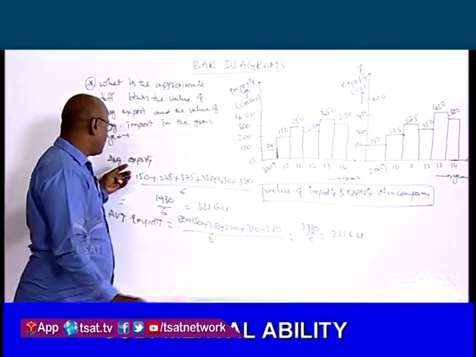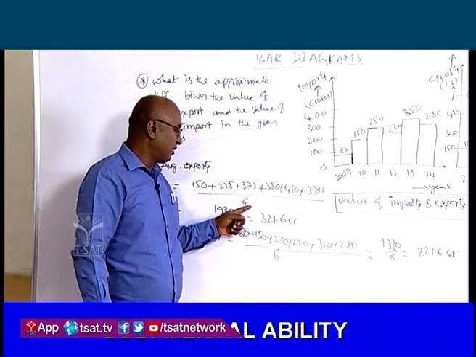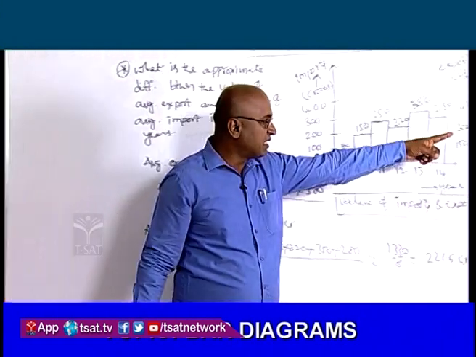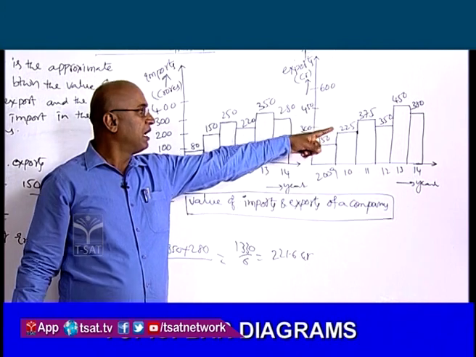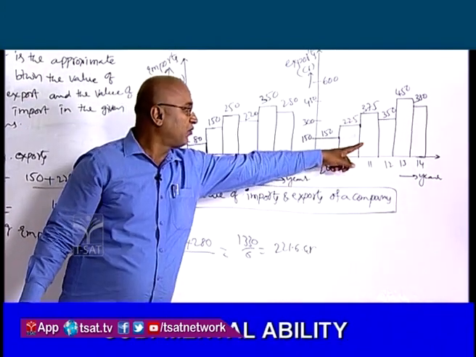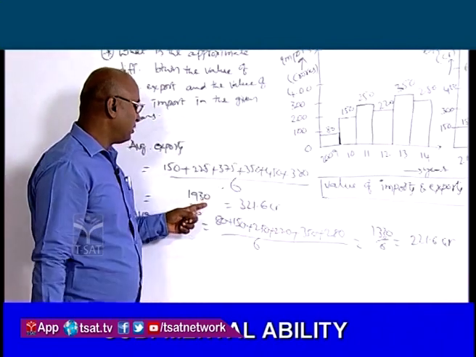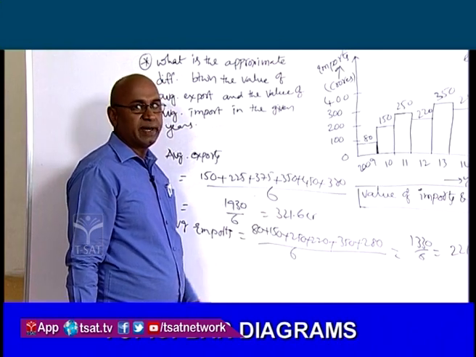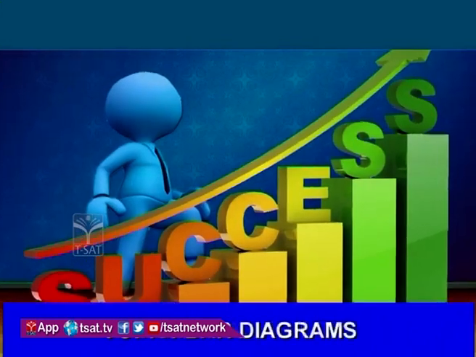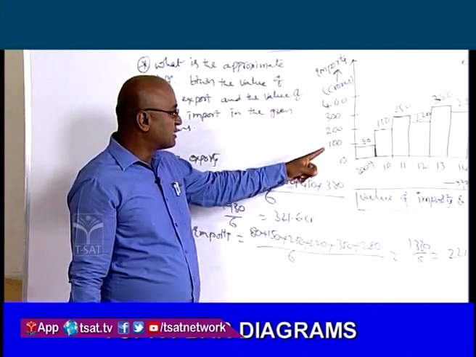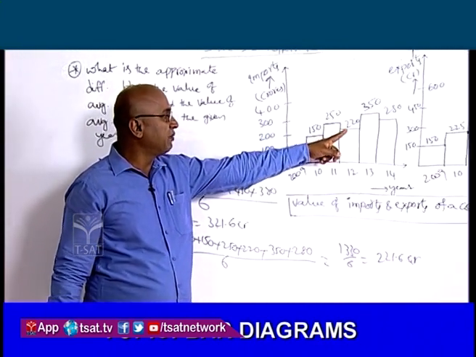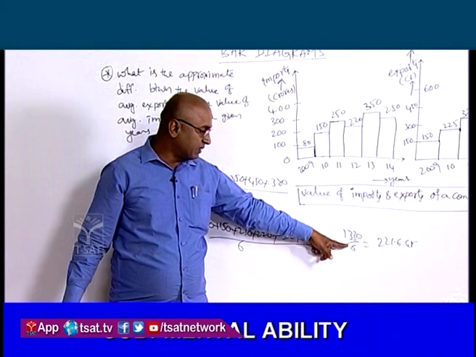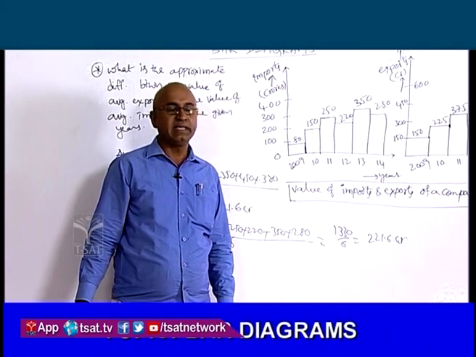So average exports is equal to sum of quantities by number of quantities. Sum of quantities is 150 plus 225 plus 375 plus 350 plus 450 plus 380 divided by number of quantities. 6 quantities are there. That will give you the value 1930 by 6. And if you simplify this, you will get 321.6. You simplify for your own. Average imports is equal to total of imports 80 plus 150 plus 250 plus 220 plus 350 plus 280 by 6. That will give you 1330 by 6. The answer is 221.6 CR.